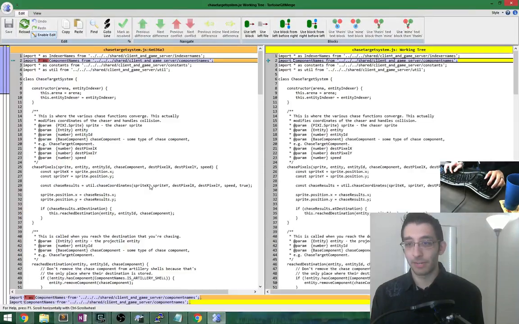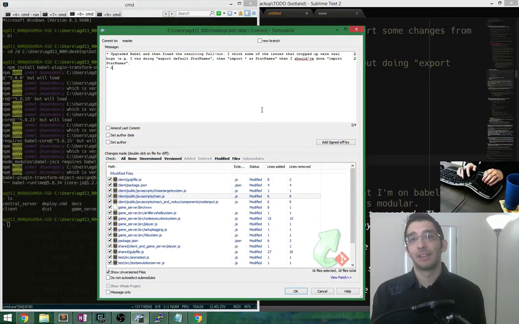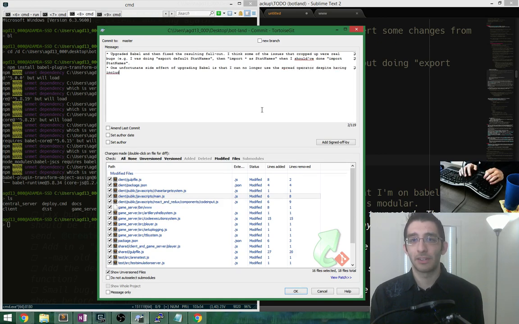Okay, so all that's been upgraded. This is how I fixed the imports. Oh, and then I also... One unfortunate side effect of upgrading Babel is that I can no longer use the spread operator despite having included it in the ES 2015 presets for Babel. So something like x equals ...y doesn't work. I converted those into x equals Object.assign y statements though, so nothing was lost.